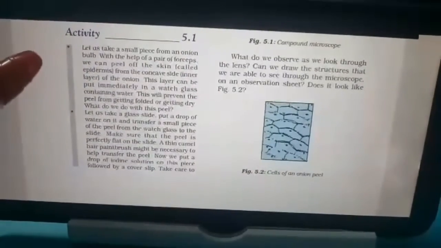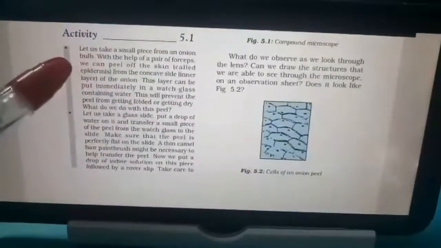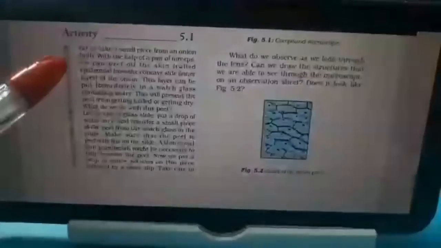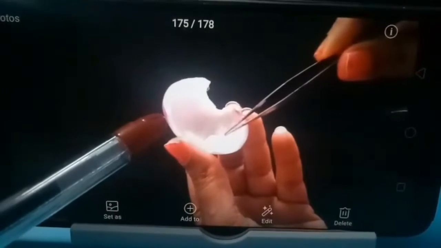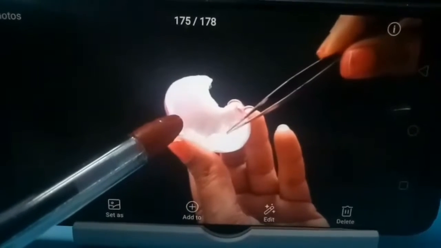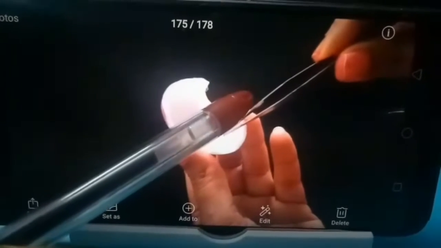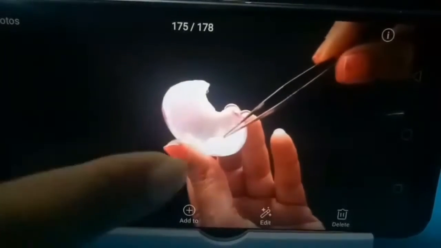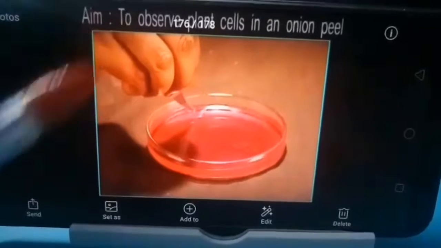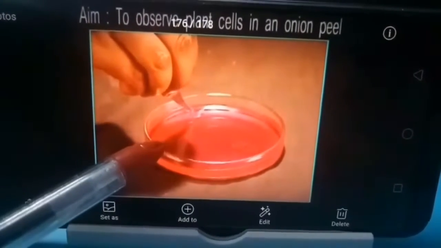For this experiment, what we have to do is take a small piece from an onion bulb with the help of a forceps. Let me show you. Here you can see. So this is the onion bulb. You can take a small piece, the upper transparent layer, with the help of forceps. So this is the forceps. So you can remove the onion peel like this. Later on, you will keep this onion peel in a china dish containing stain.